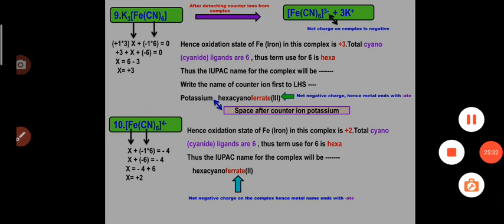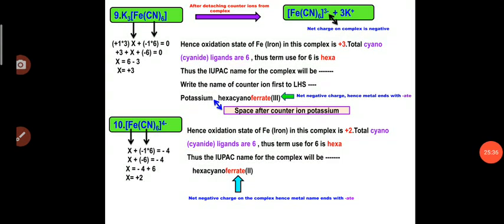In the next case, we can see that the 9 number example, K3[Fe(CN)6]. One important point I would like to highlight in this example: most of the students make the mistake while solving this type of example.